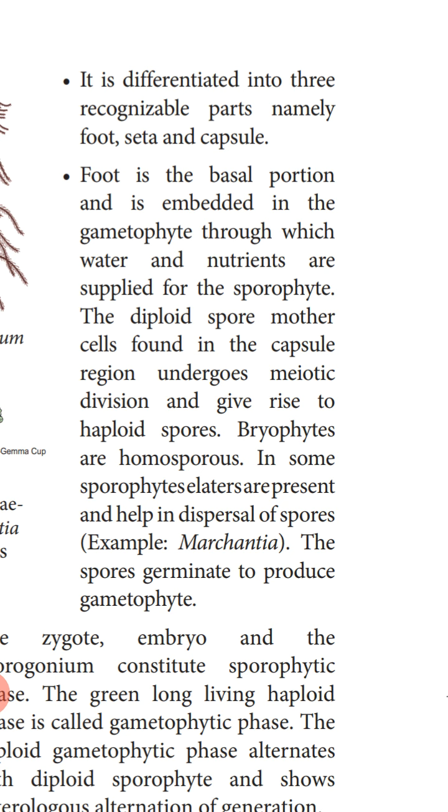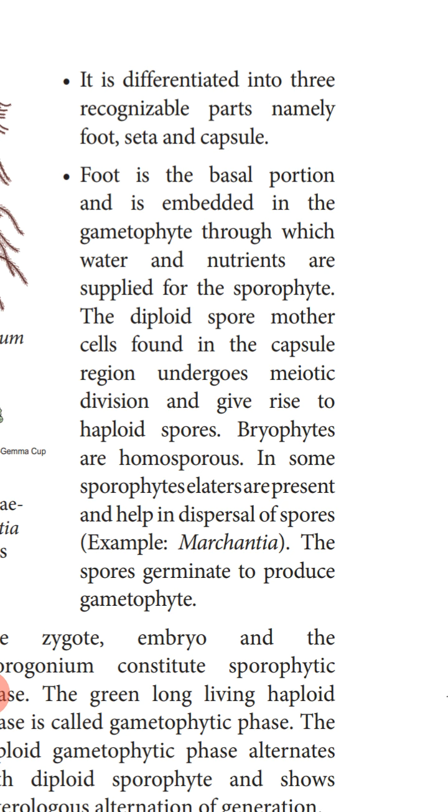Before that, the sporophyte we have studied is differentiated into foot, seta, and capsule. The foot is the basal portion. The capsule contains the spore mother cells, which undergo meiotic division. The foot and the capsule are connected by a stem-like structure called the seta. Bryophytes are homosporous, that is, they produce the same type of spores.